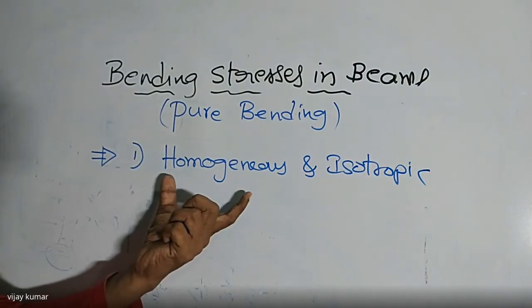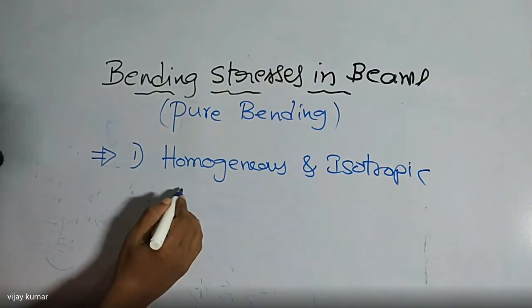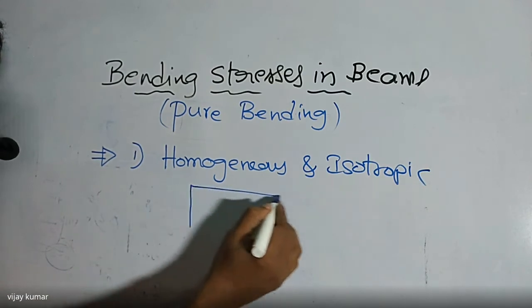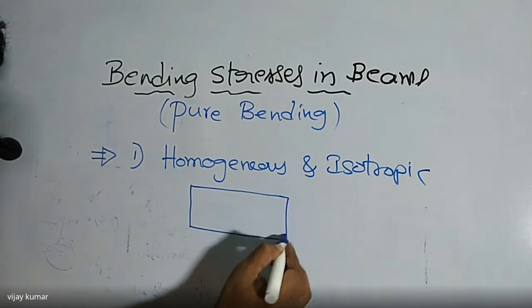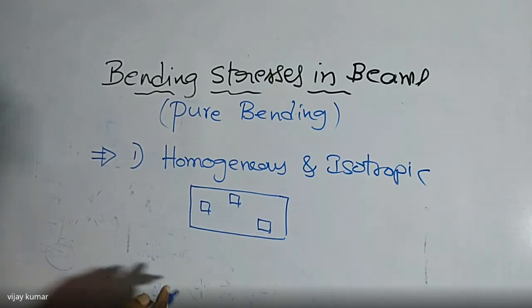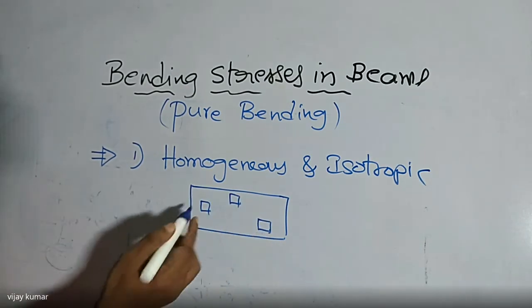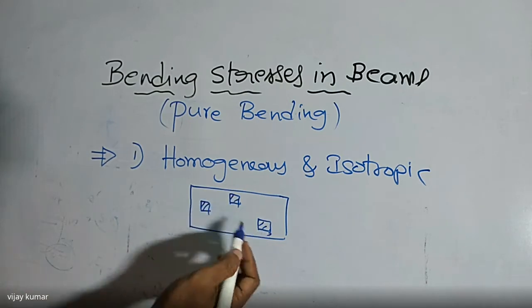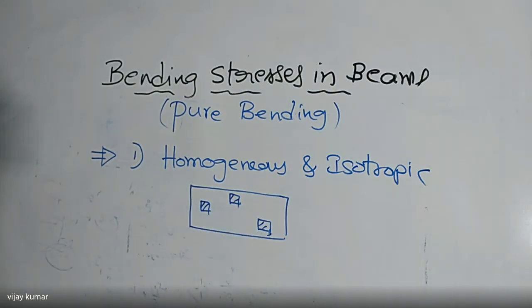What is homogeneous here? If you take any point on the beam, for example, this is the beam, this is one part, this is another part, this is another part. If you take any part, the composition is the same at every part along the length of the beam. Then the beam is said to be homogeneous along the length of the beam.